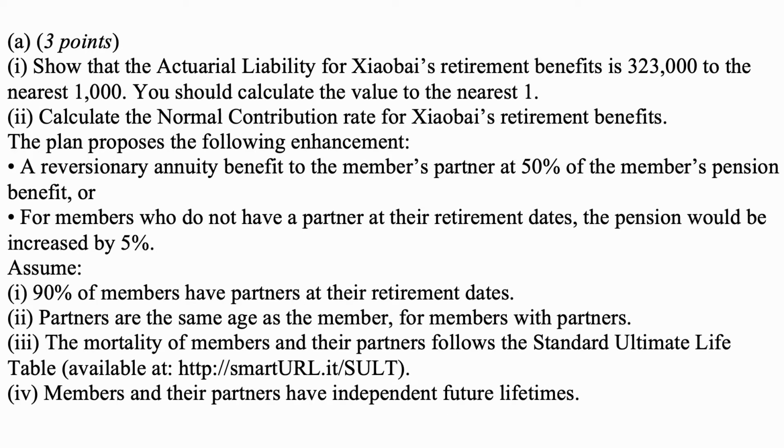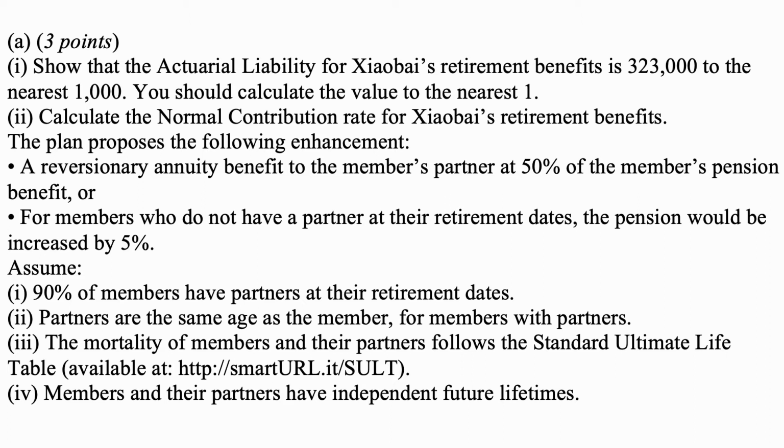Part A. Show that the actuarial liability for Xiaobai's retirement benefits is 323,000 to the nearest 1,000. You should calculate the value to the nearest 1. Part 2. Calculate the normal contribution rate for Xiaobai's retirement benefits.